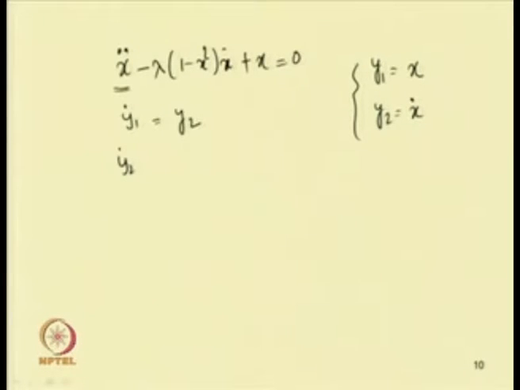So, this x double dot can be written as lambda into 1 minus y 1 square into y 2, and by taking x to the right hand side, this becomes minus y 1. So, these are the set of first order equations. Now, solving this set of first order equations by using the Runge-Kutta method, in MATLAB one can use the ODE 45 function or ODE 23 function to solve this equation.